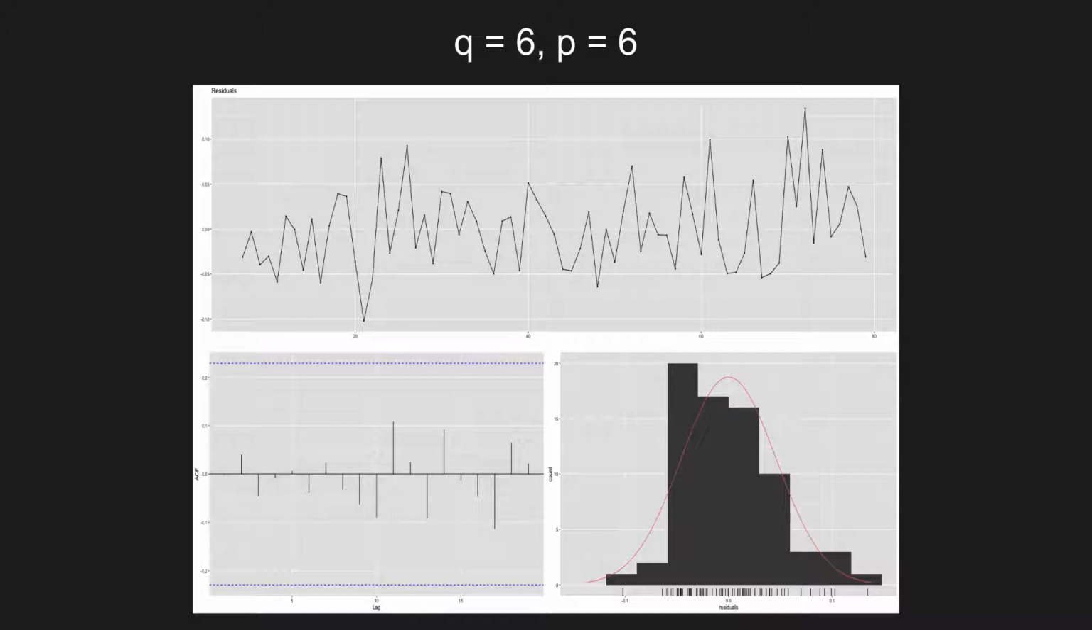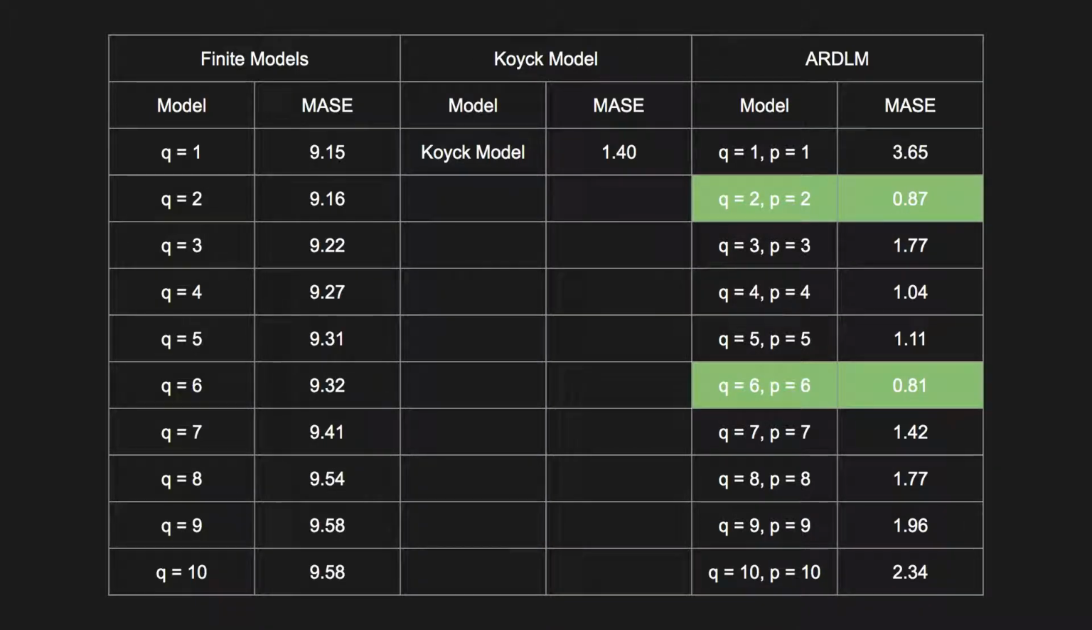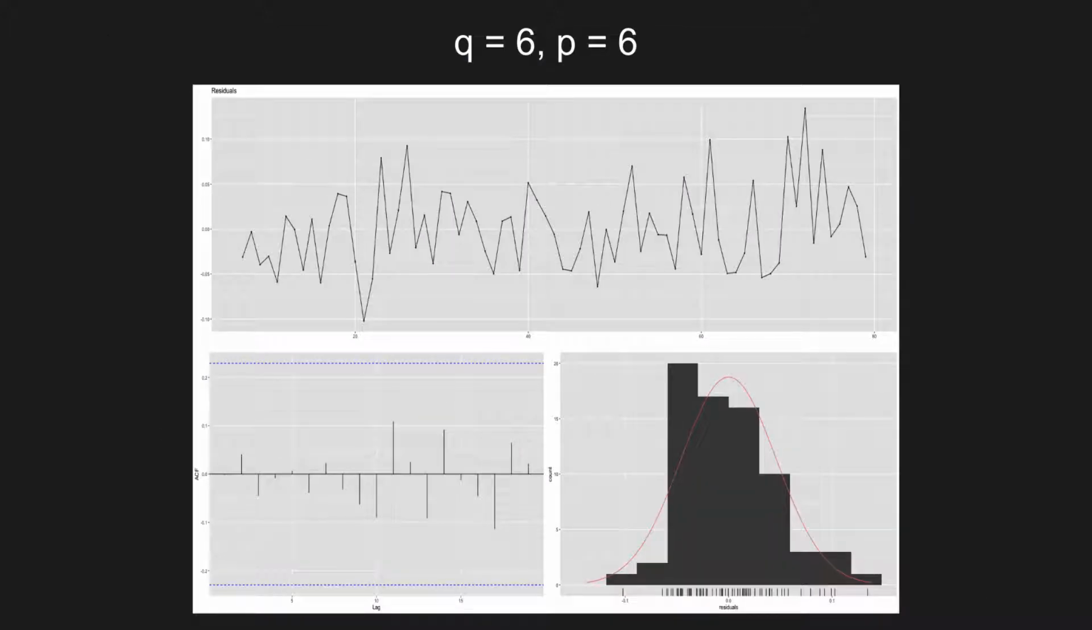So I ended up selecting the P equals 2, Q equals 2 model to go forward as a candidate model, given that it has a MASE which is not too much higher than the larger model and very similar residuals, but also has a lot fewer parameters. It's much more simple, given it's only got 2 lags of each.